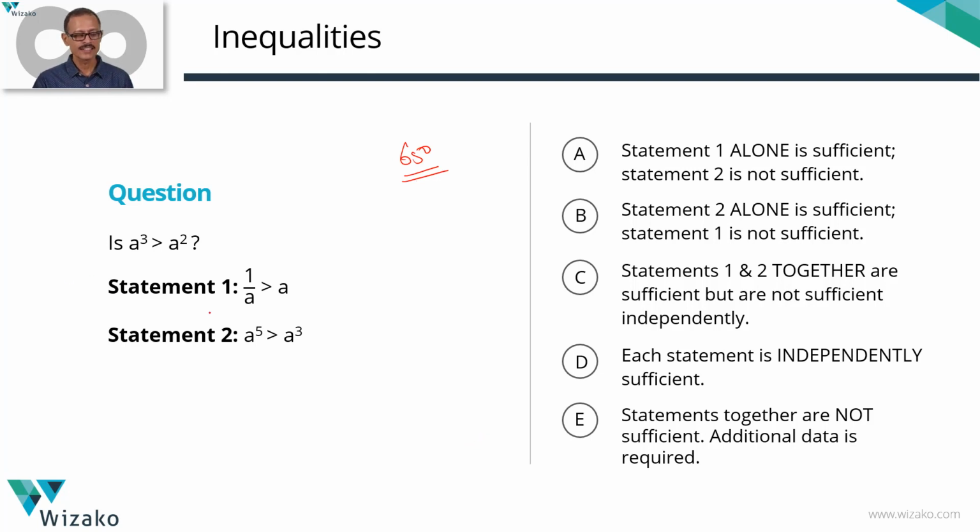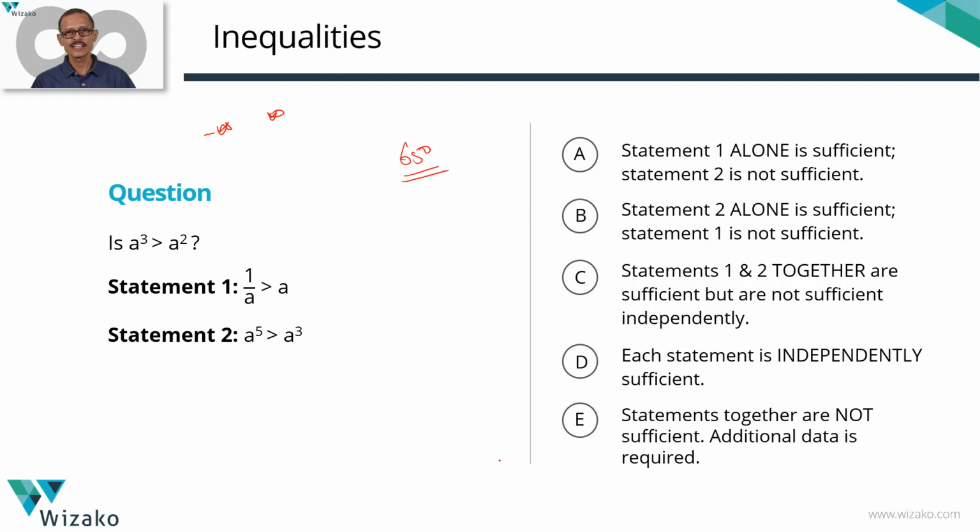This question is comparing two different powers of a number a. Is a cube always going to be greater than a square along the entire spectrum of the number line from minus infinity to plus infinity? Or will a cube be less than a square sometimes, equal to a square sometimes? It could have all three possibilities, depending upon what values a takes.